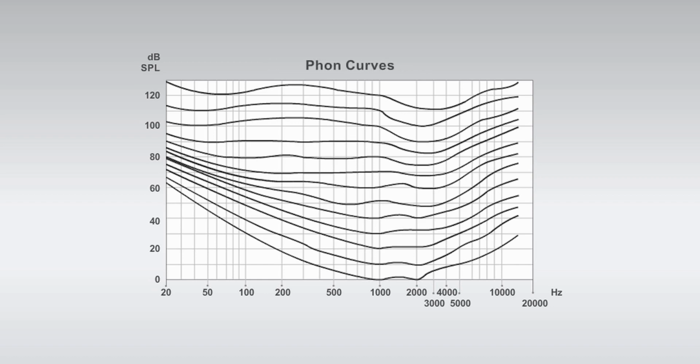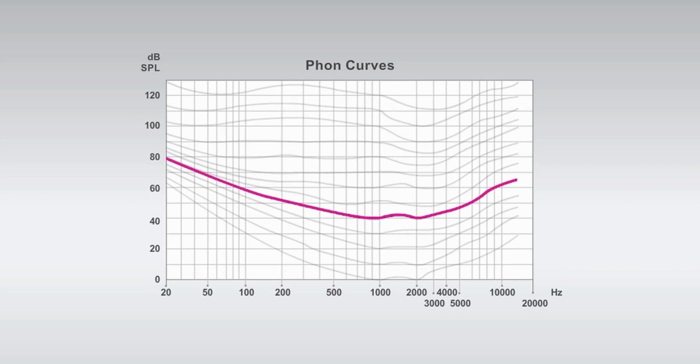As an example, the 40 Phon curve is showing a series of intensities at different frequencies that are perceived as equally loud by a person with normal hearing.